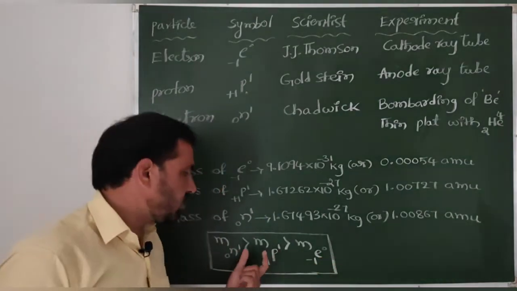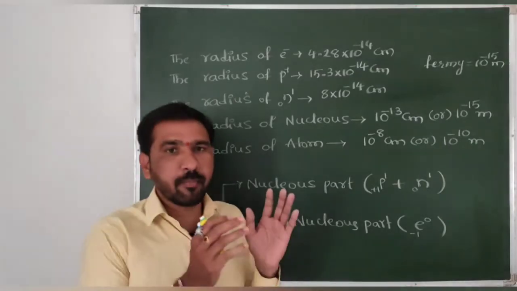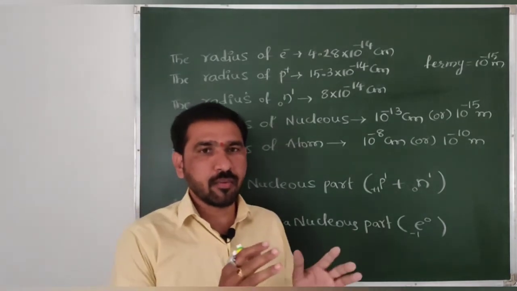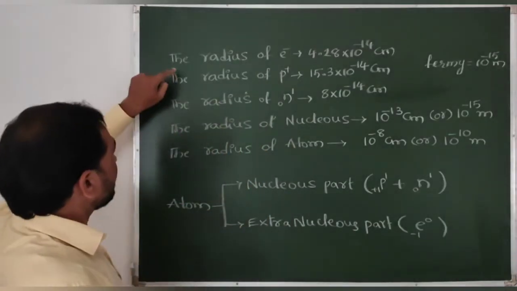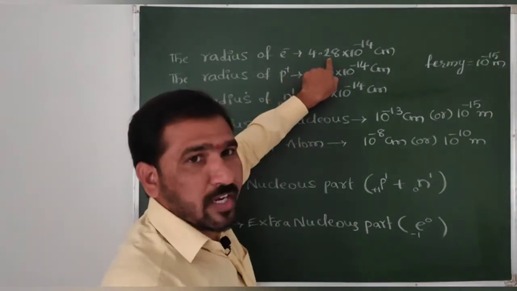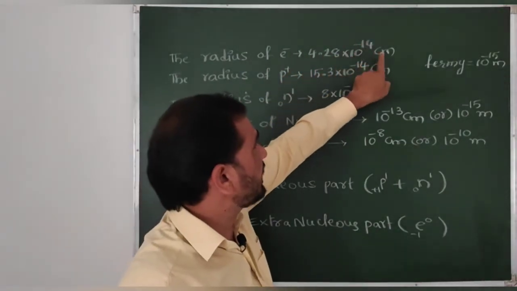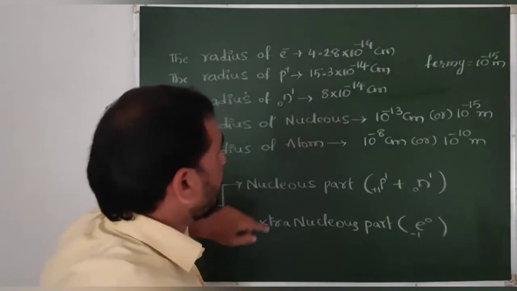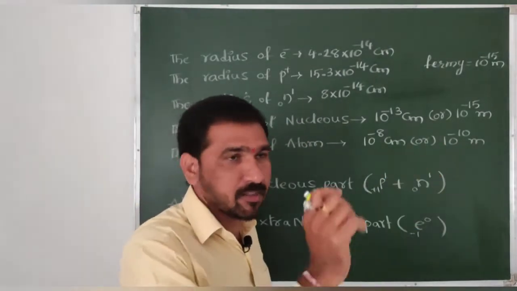Electron. Between these two, proton is there. Then some important facts about the subatomic particles. Coming to the first one, the radius of electron is equal to 4.28 into 10 power minus 14 centimeters or 10 power minus 16 meters.